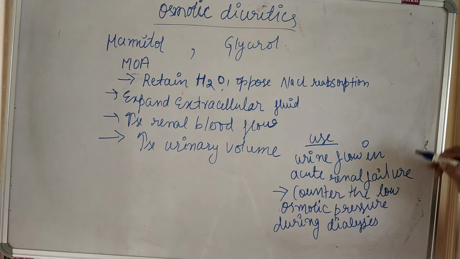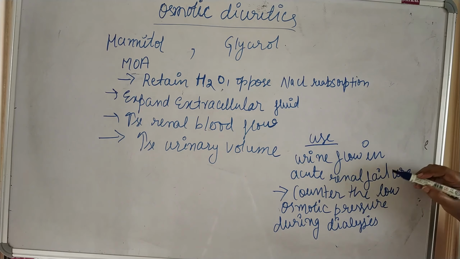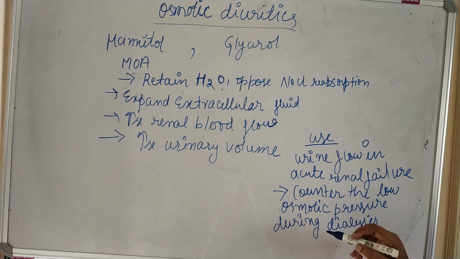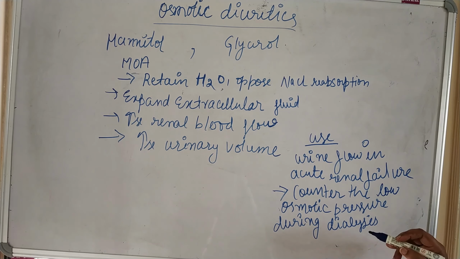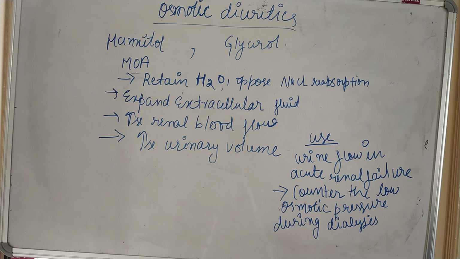So these are the two important medicinal uses of osmotic diuretics. First is to maintain the urine flow in case of acute renal failure, and second is to counter the osmotic pressure. See, during dialysis the osmotic pressure will get decreased. So to maintain that osmotic pressure in the fluid, these osmotic diuretics are given.